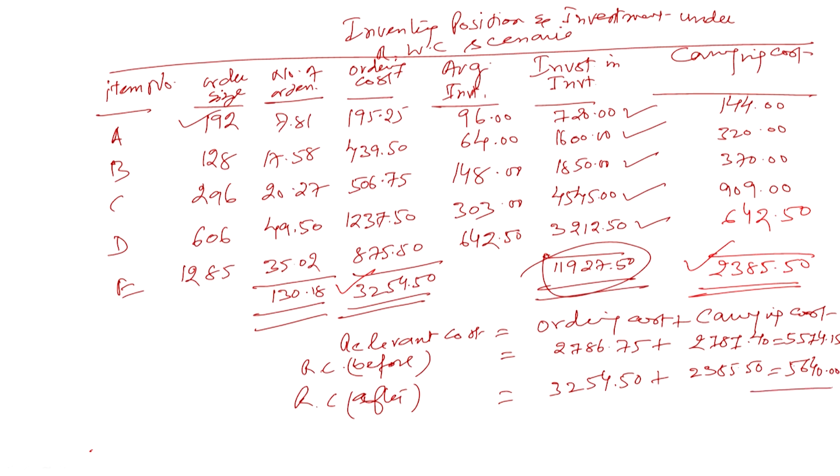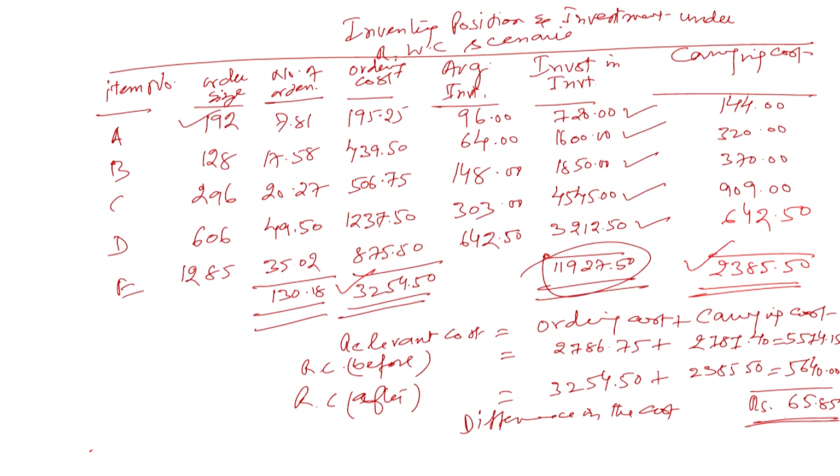Right. So here find out the difference in the cost of maintaining inventory. How much? Rupees 65.85. Rupees 65.85 is the cost.